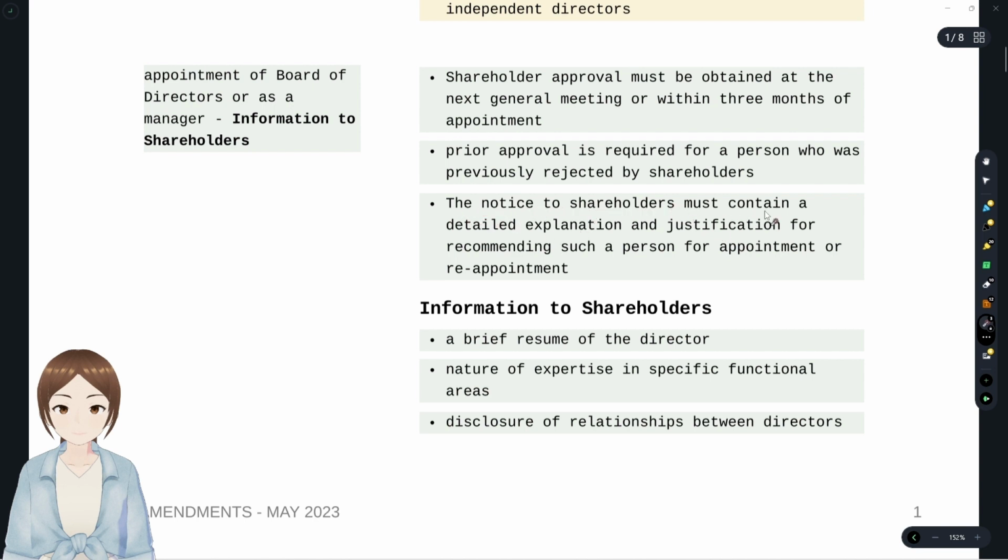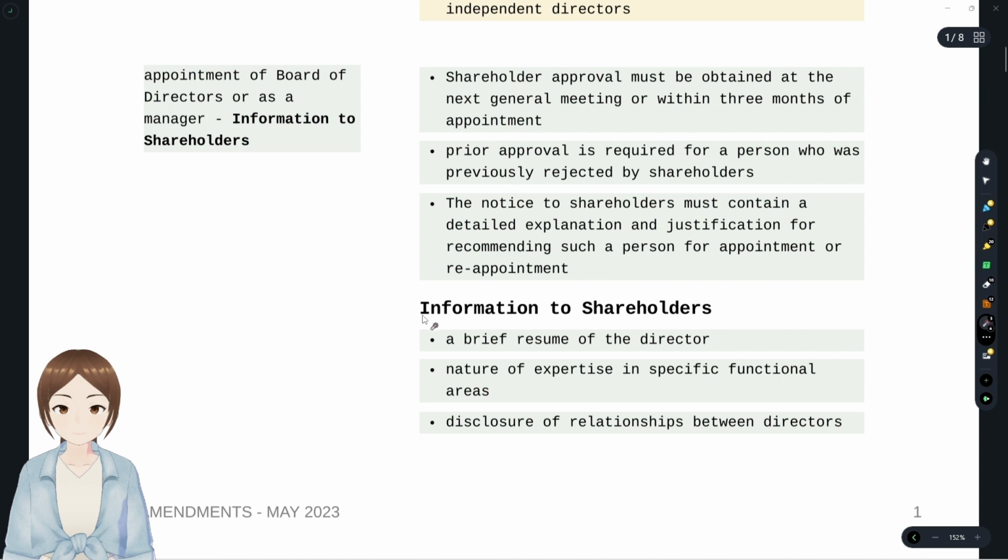The notice to shareholders must contain a detailed explanation and justification for recommending such person for appointment or reappointment. On the basis of such explanation and justifications, shareholders will either approve or disapprove. These were with regards to provisions of appointment of directors, what all the shareholders' approvals have to be taken.